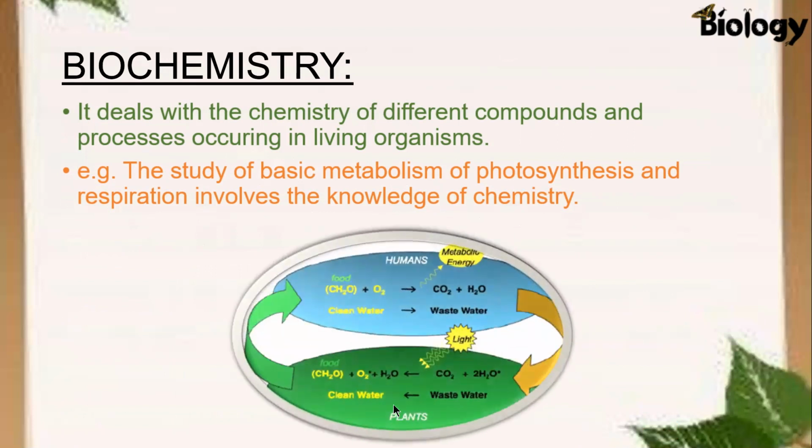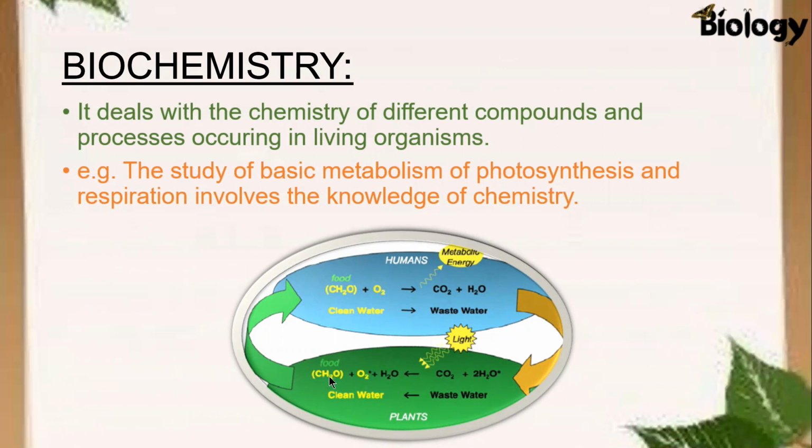Here in this diagram, in case of plants, when our raw material is water, carbon dioxide, and sunlight, after reaction, the products are water, oxygen, and food, which is glucose. Then the process is photosynthesis.